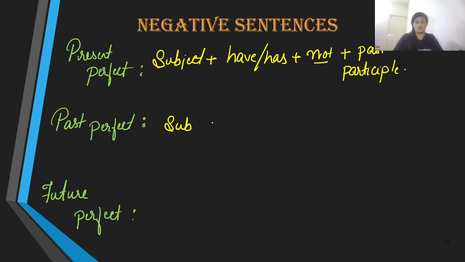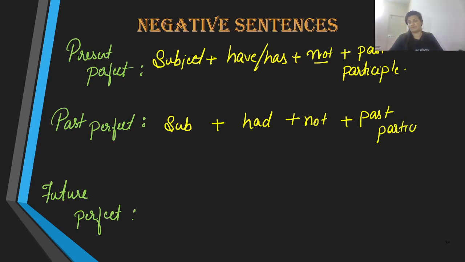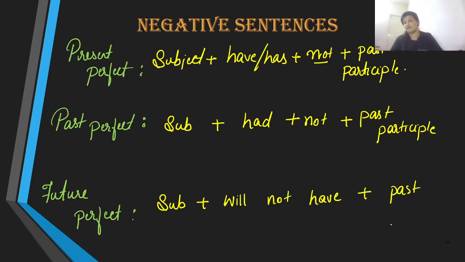The same is the case with past perfect as well, subject, but because it is past, we are talking about had and not have and has. And we have the past participle. Then we have the future perfect, where we introduce the subject, and we then have will, and then not. There's a little change, which is will not have. When you have two auxiliaries, you bring the negative word in between. Will not have plus past participle.